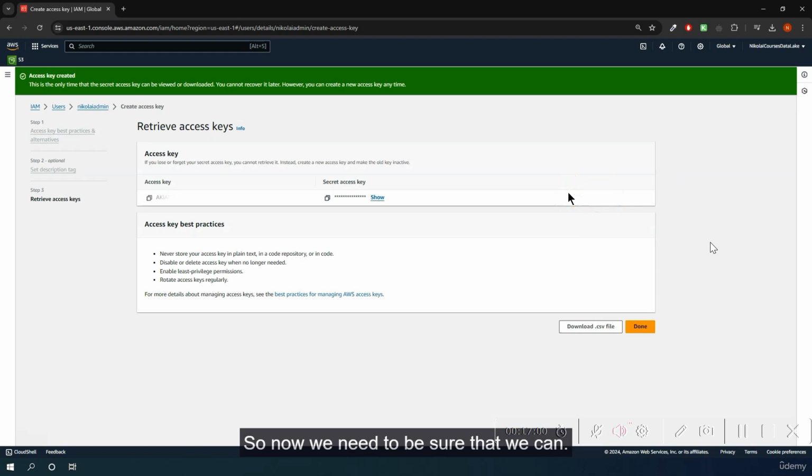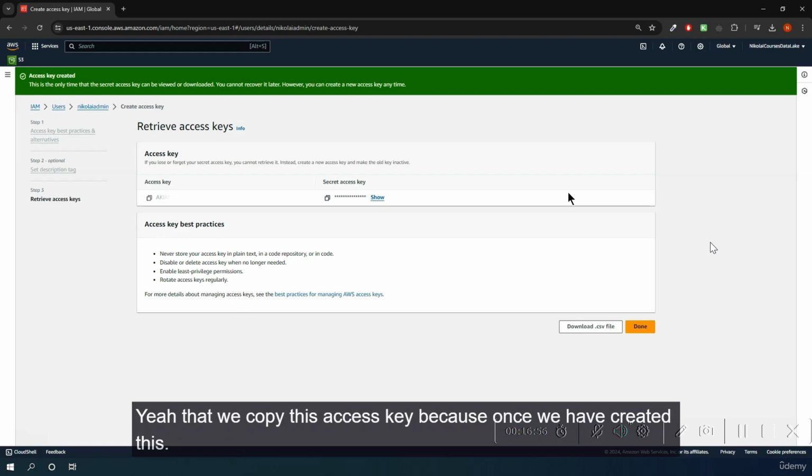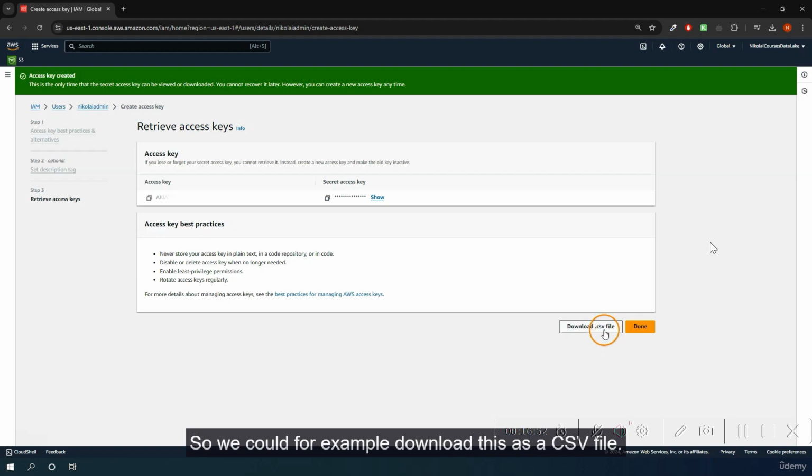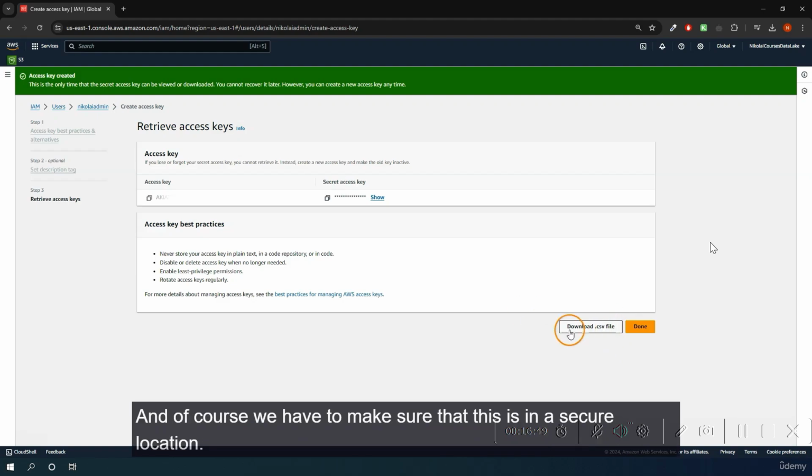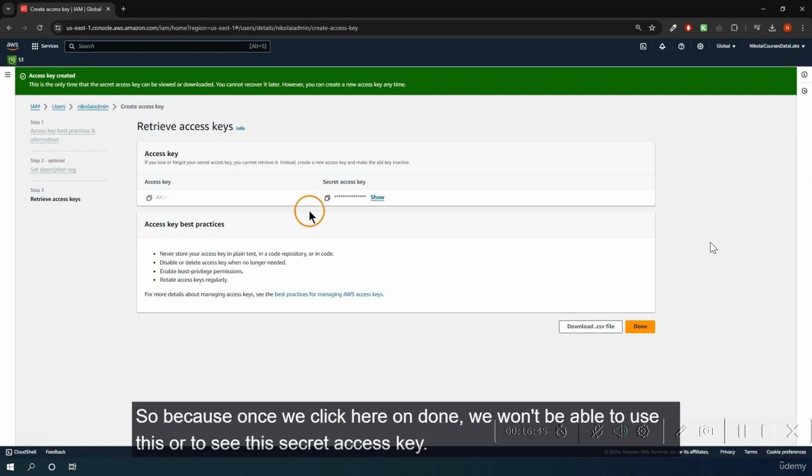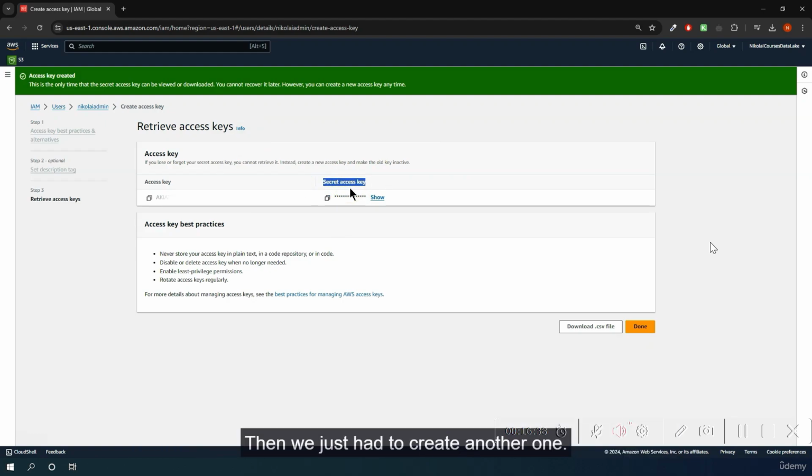So now we need to be sure that we copy this access key, because once we have created this, we could, for example, download this as a CSV file. And of course, we have to make sure that this is in a secure location. Because once we click here on done, we won't be able to see this secret access key. Then we just had to create another one, but if it's already used in an application, it might be tricky. So therefore, we are only able to see this once. In our case, this is fine though.